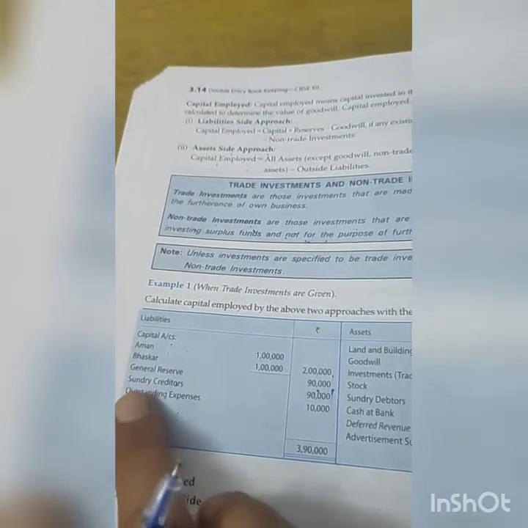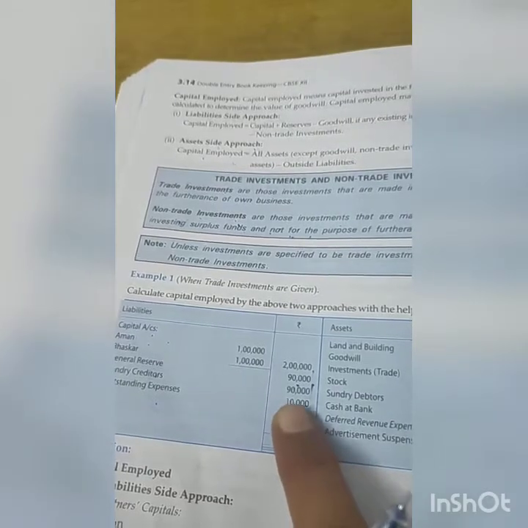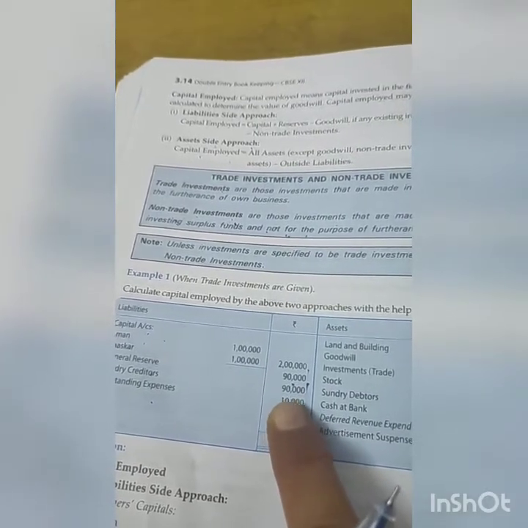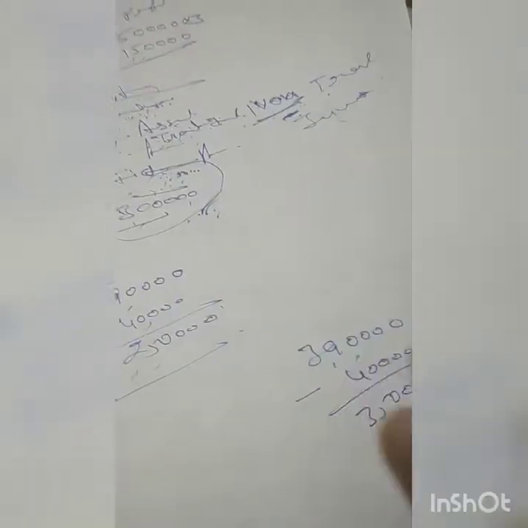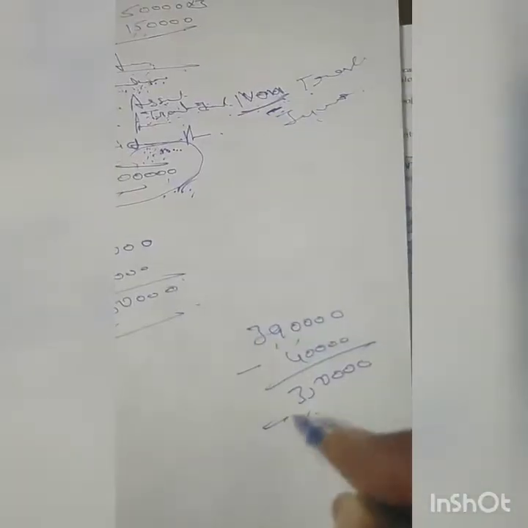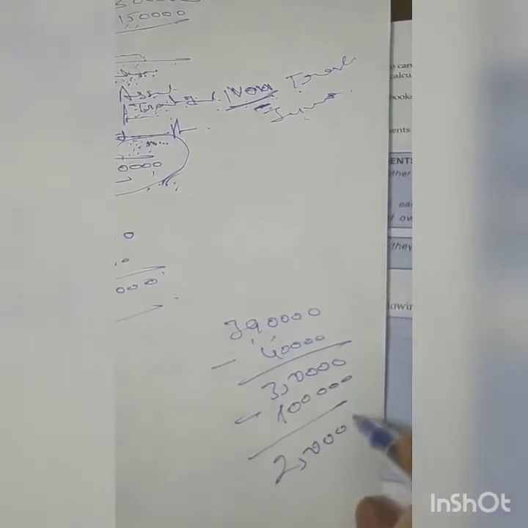Here we have creditors and outstanding expenses. Two things are there in this outsiders' liability, 90,000 and 10,000. So this is 1 lakh. So 1 lakh we reduce out of this, 3,50,000 minus 1 lakh. So this comes 2,50,000. This is your assets approach and that was your liability approach.